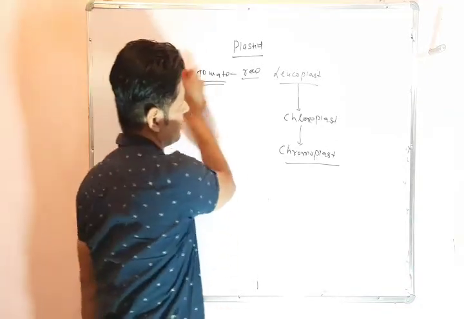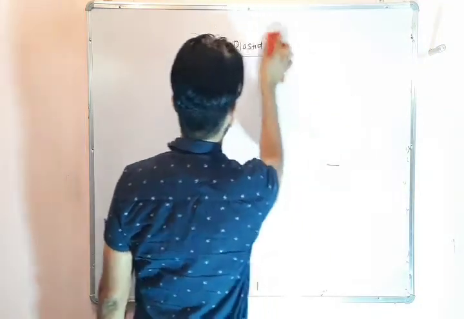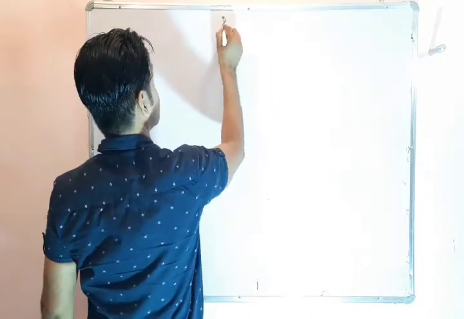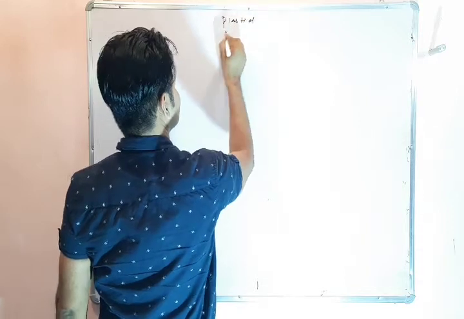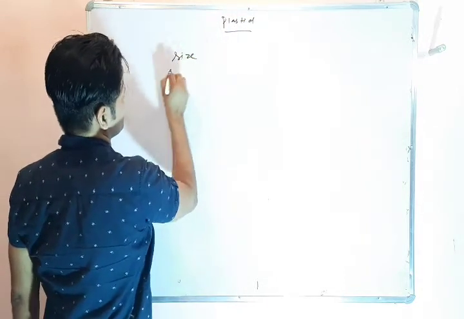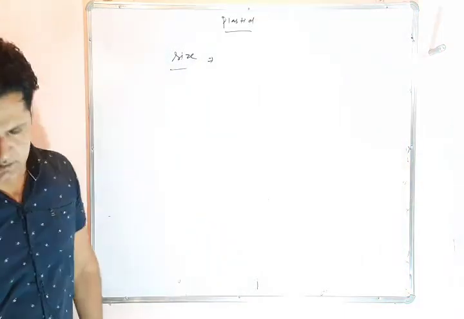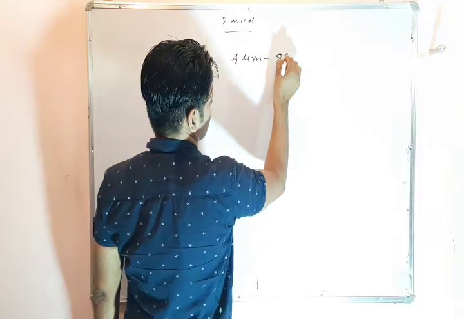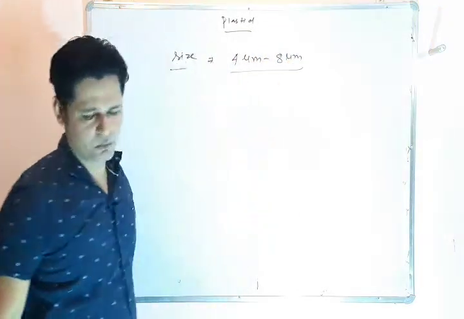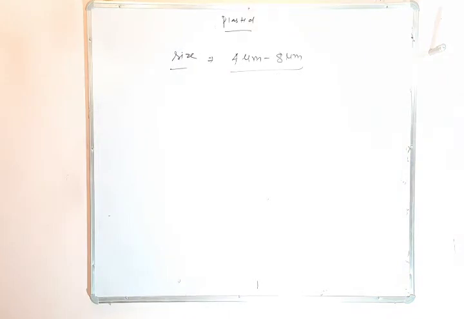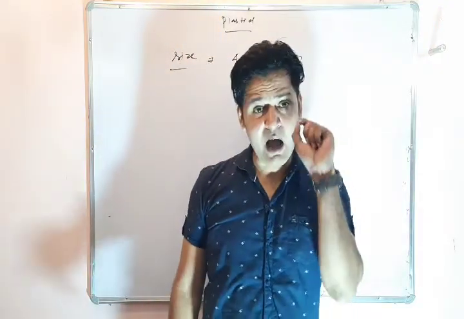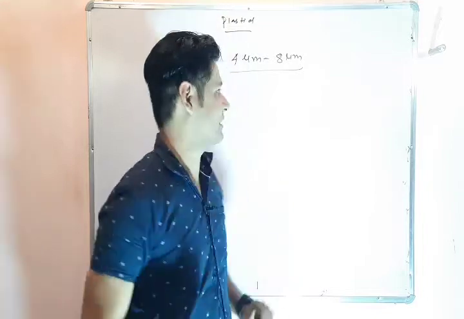Now we will study about the plastid, about the classification of plastid. Now we will discuss about the size of plastid. The size of plastid is 4 micrometer to 8 micrometer, which means you can say this is the largest cell organelle in the cell.